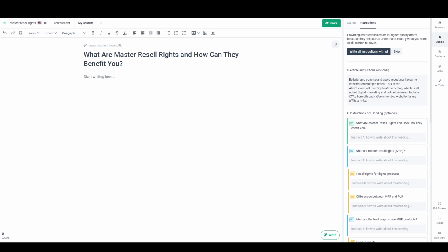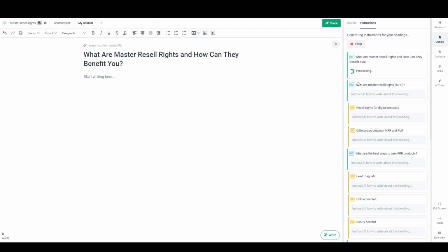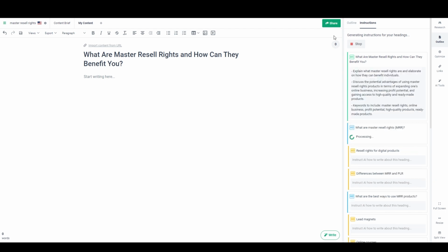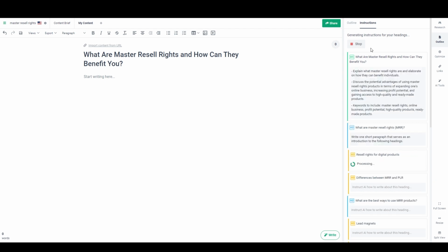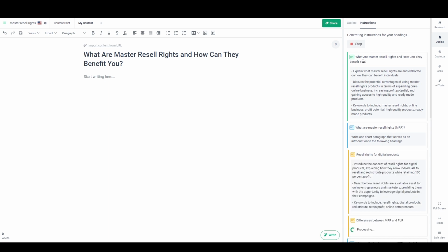A lot of people don't think of doing this, but even though it won't get it exactly right every time, it makes it a lot easier if you have the AI just write this kind of thing ahead of time, and then you can remove it or change it as necessary. So from there, I would just tap on write all instructions with AI, and it's going to read the title and the outline and the instructions that I provided. And then it's going to provide a set of instructions along with recommended keywords underneath each of the headings.